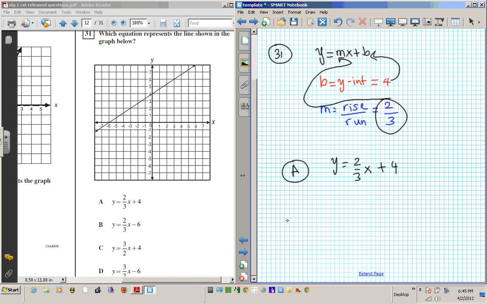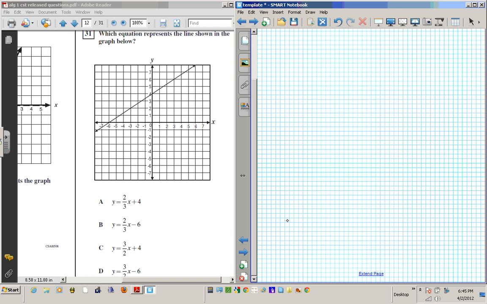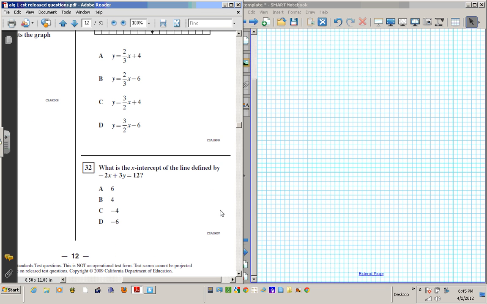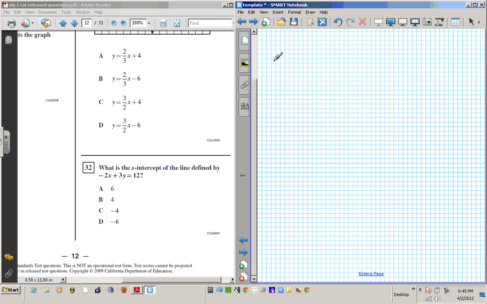Alright, let's move on to number 32. 32 says, what is the x-intercept of the line defined by negative 2x plus 3y equals 12? Remember what x-intercept means. The x-intercept is where the graph cuts the x-axis. In order for the graph to cut the x-axis, y has to be equal to 0, or else the point is going to be away from the x-axis. So all we have to do is make y 0 and solve for x, and that will be our x-intercept.